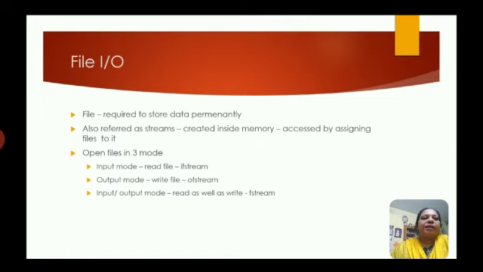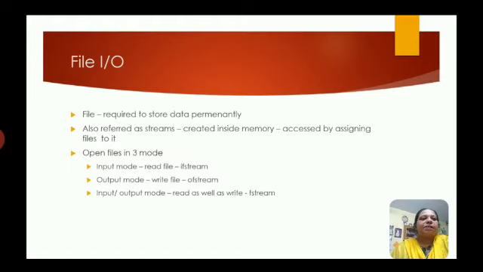we can use many ways. The first thing, you can assign the values to the variable itself, or otherwise you can create an interactive program, which will ask the user to enter the input, and the corresponding output will be displayed. But another way is files. So from a file also you can give the input for your program. So these are the reasons we are using file handling in programming languages.